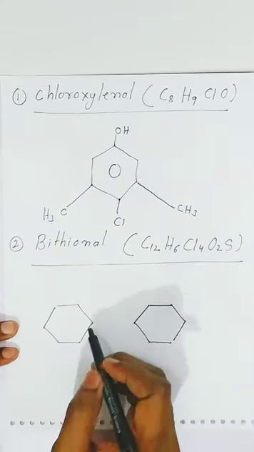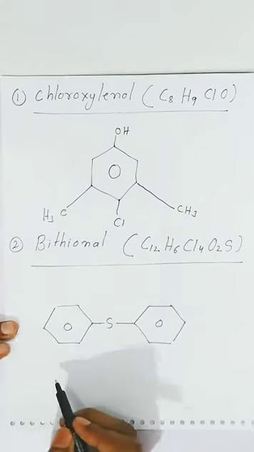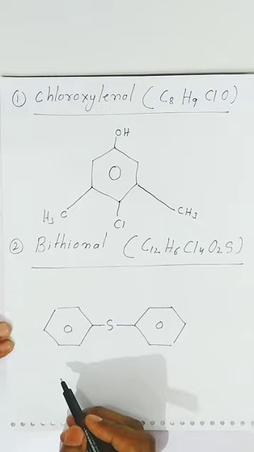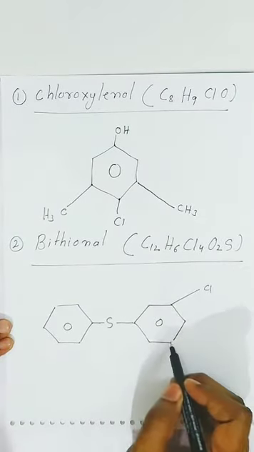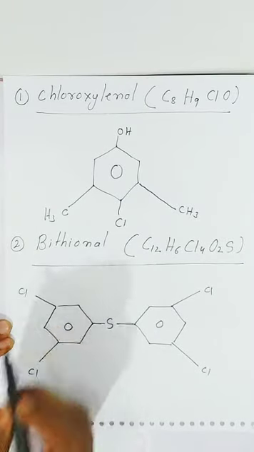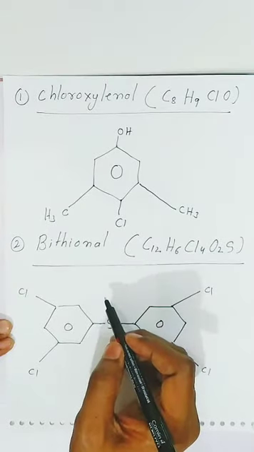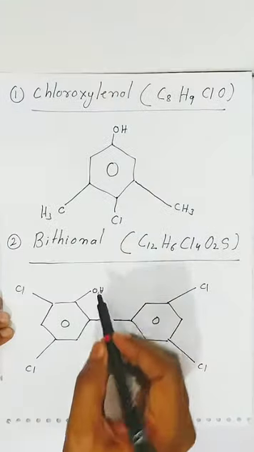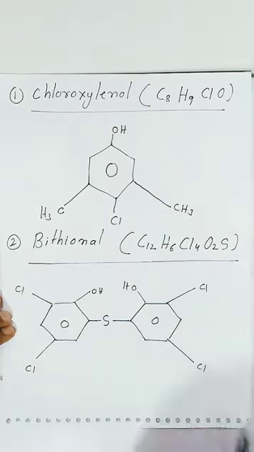These 2 benzene rings are connected by sulfur students, which is divalent. Now how many chlorine is there students? 4 chlorine. So you have to write 4 chlorine like this. Now here you have 2 oxygen. Therefore, here will be 1 hydroxyl group and here will be also 1 hydroxyl. So this is the bithionol structure students.